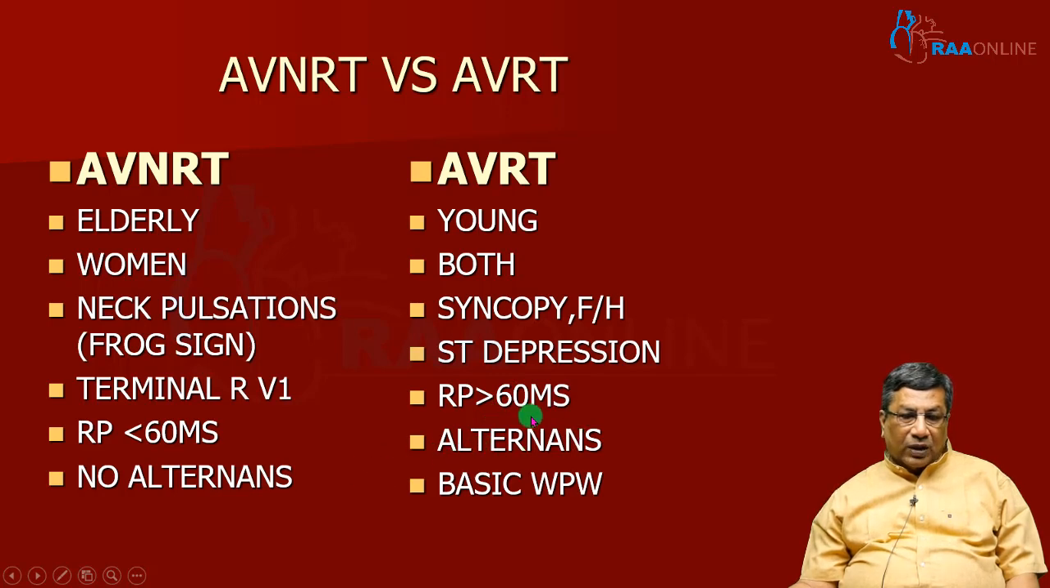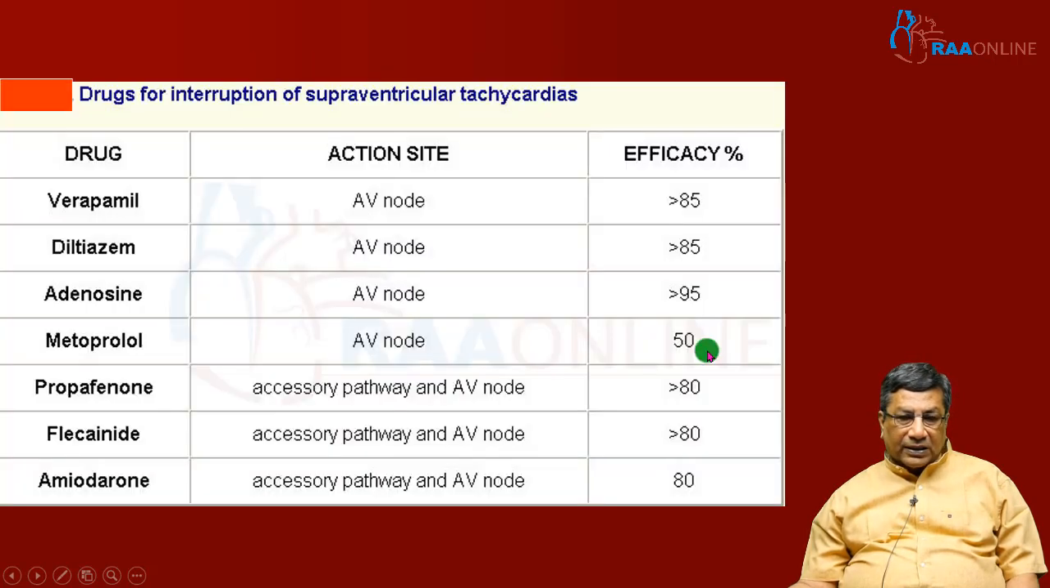Sometimes you can have a QRS alternans in AVRT, but this is not a very specific sign. And when you take an ECG after conversion of the rhythm to sinus, it will show the basic WPW pattern, like short PR and a delta wave, which will confirm the tachycardia is probably due to a reentry mechanism utilizing the accessory pathway.